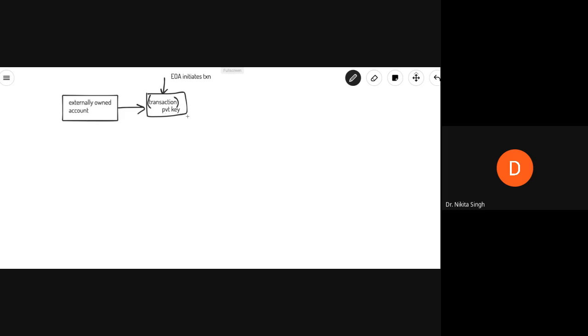So you create and sign the transaction with your private key. And now what you're doing here is that you can use this external account to simply transfer value between two accounts. Okay. So here you can send this transaction, maybe transferring some ether, transferring some value. Okay. And value on Ethereum is given as this ether.